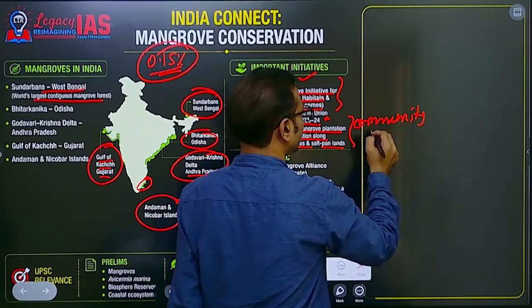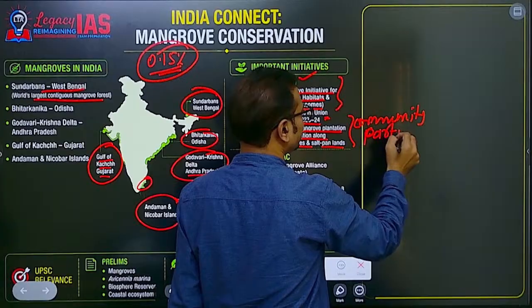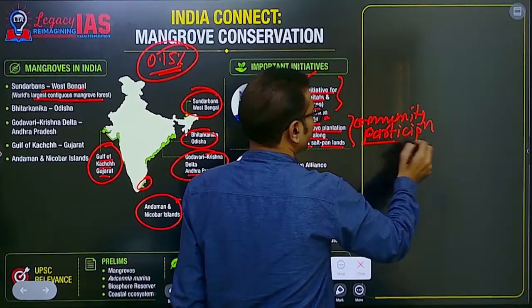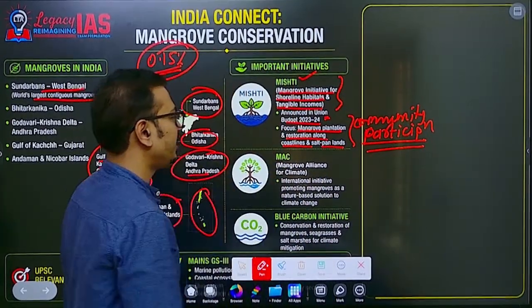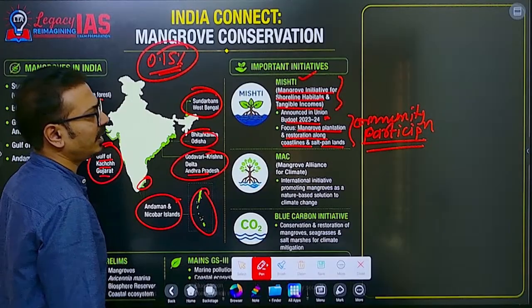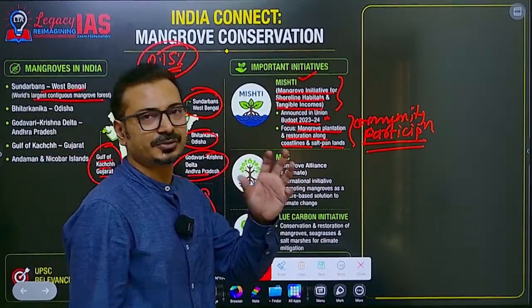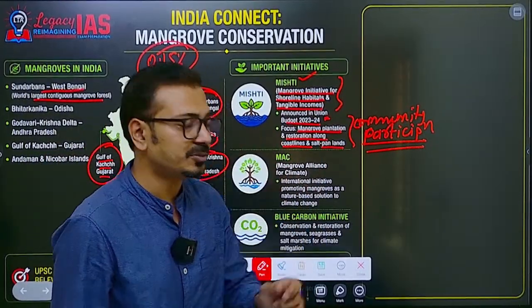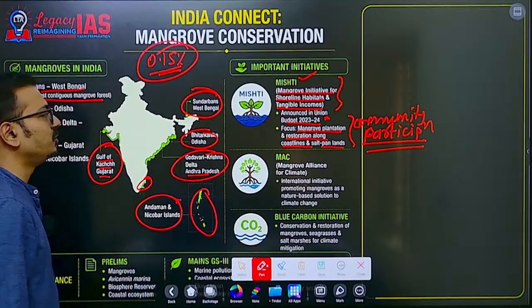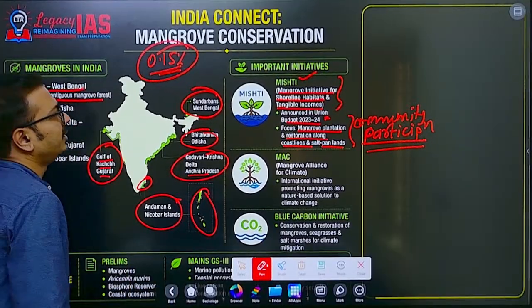Why? Because the communities' livelihood is dependent on it, and that's why they are involved. Along with that, it is a convergence of schemes like MGNREGA, now VB-G RAM G. So that particular scheme is also used here in the MISHTI scheme.